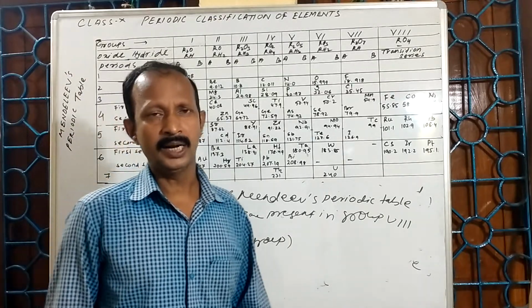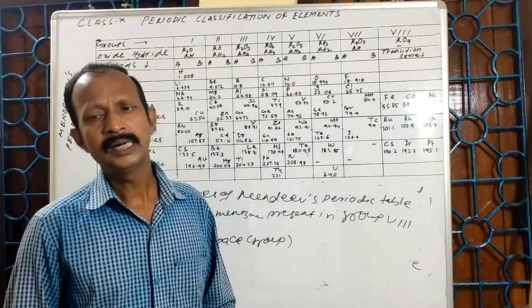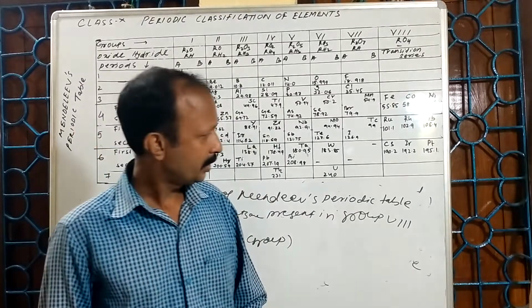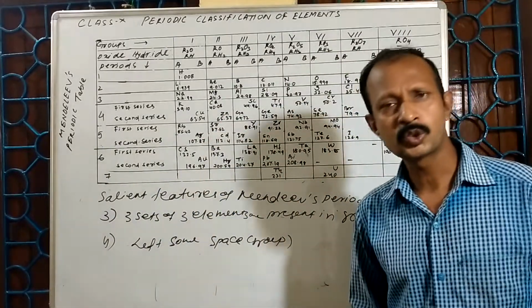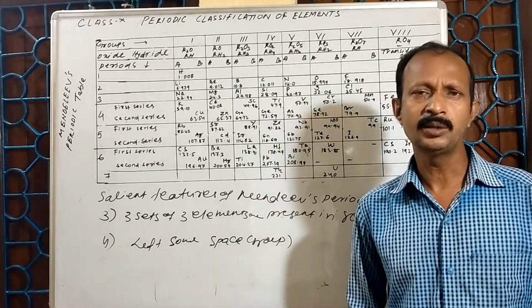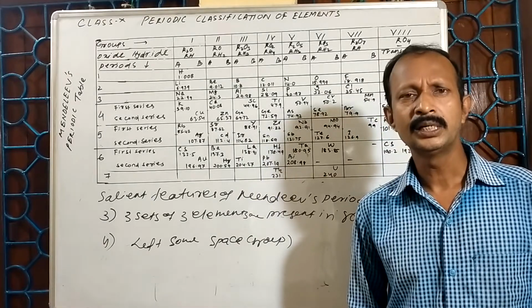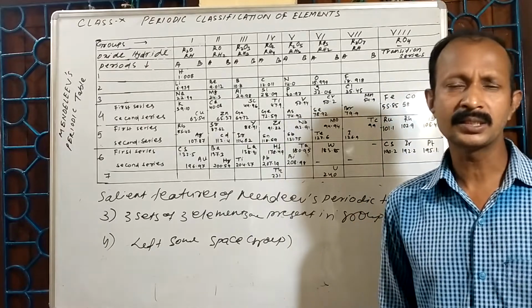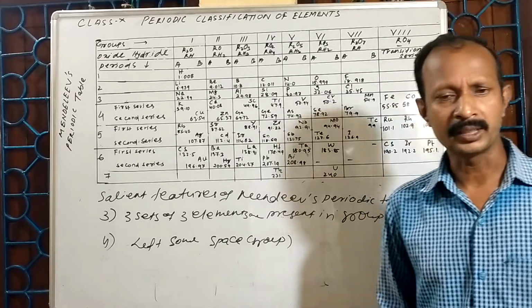He predicted that one day these elements will be discovered. Practically, during his lifetime, these elements were also discovered. Not only did he predict the elements, he also predicted the properties of the upcoming elements, and it was proved that he was absolutely correct.